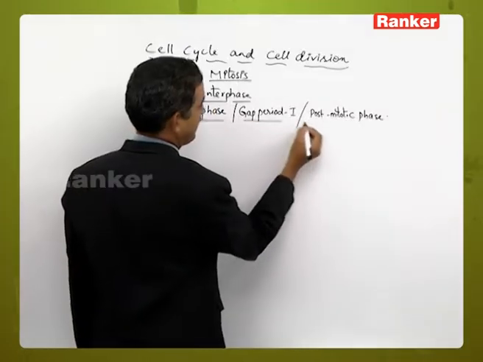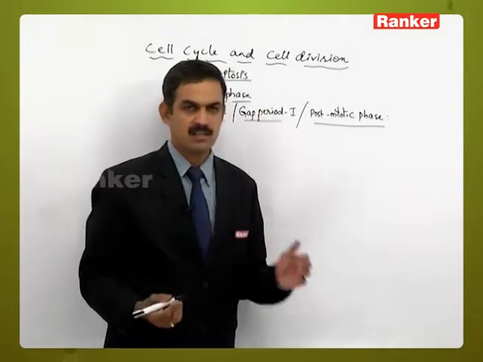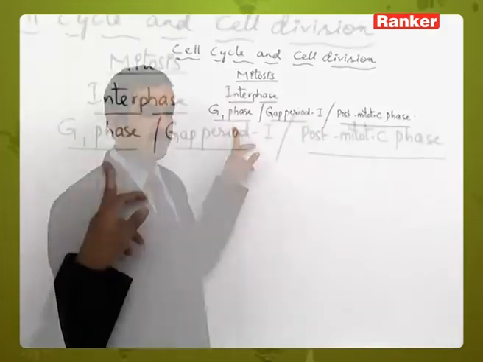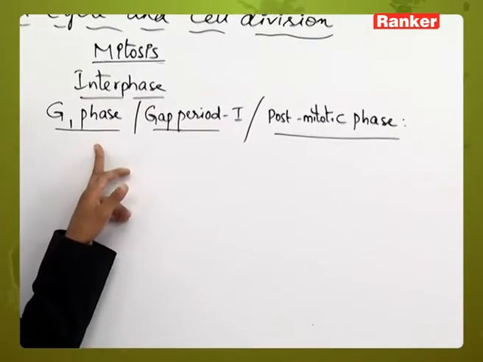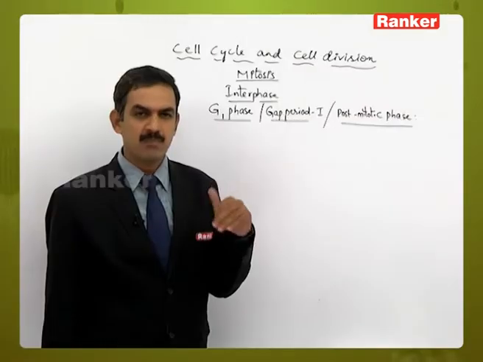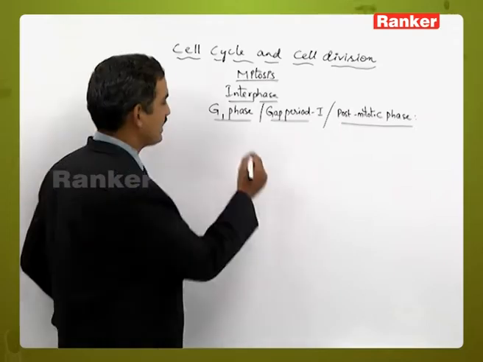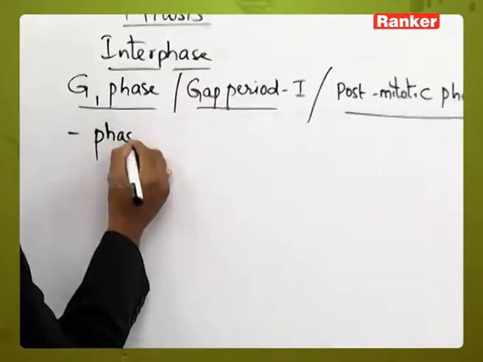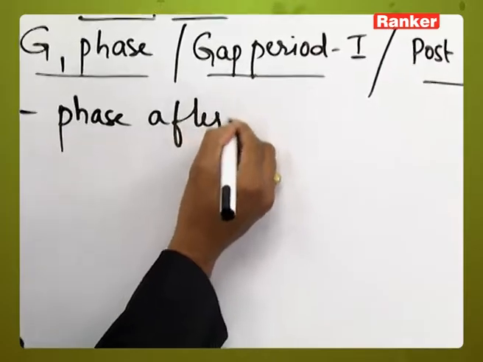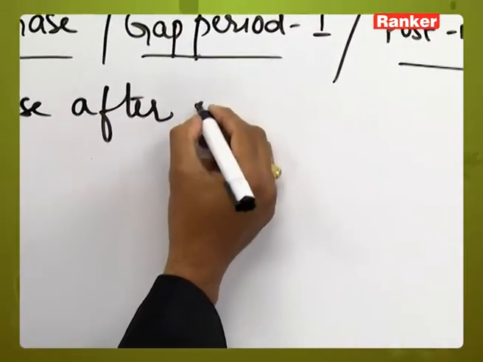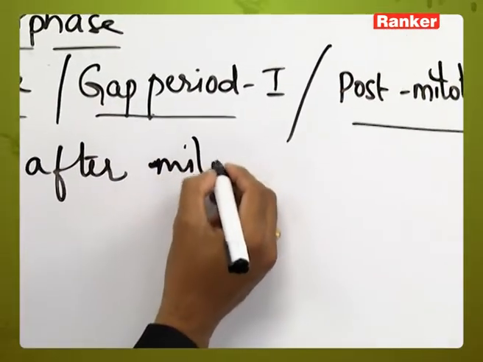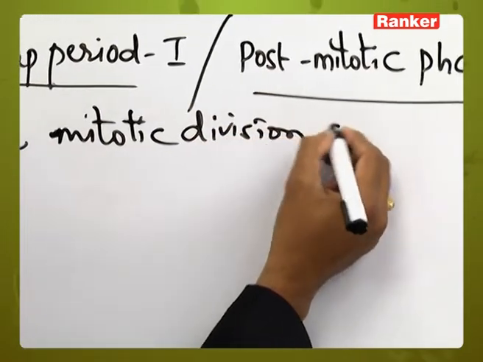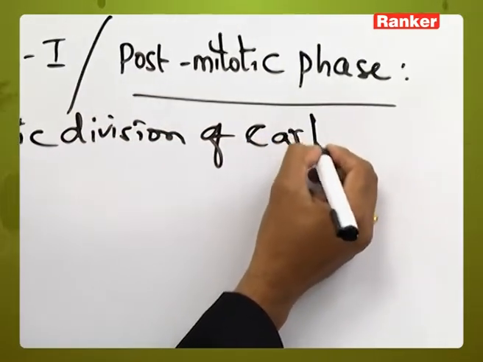Why is it called the post mitotic phase? It is the very first stage of the cell cycle, but the cell has already undergone mitosis. It is the phase after the mitotic division of the earlier cell cycle.